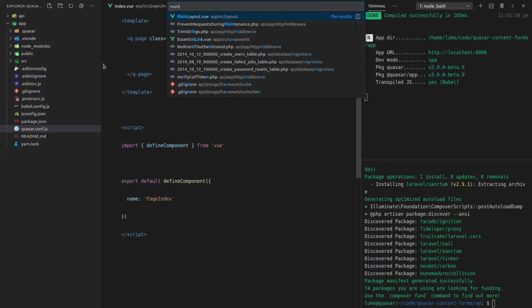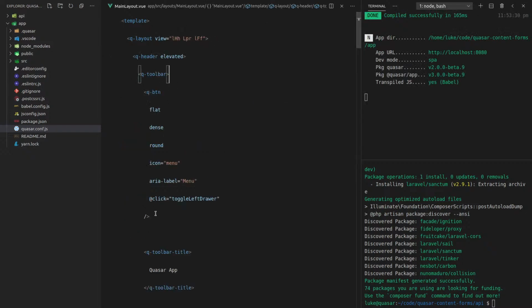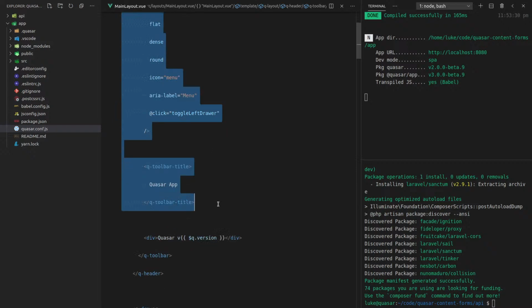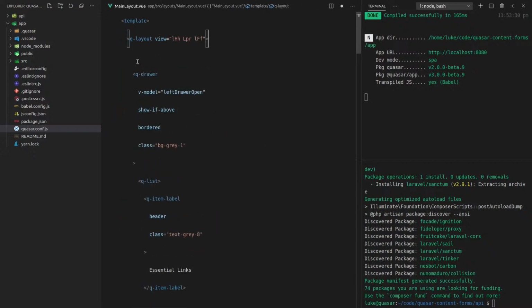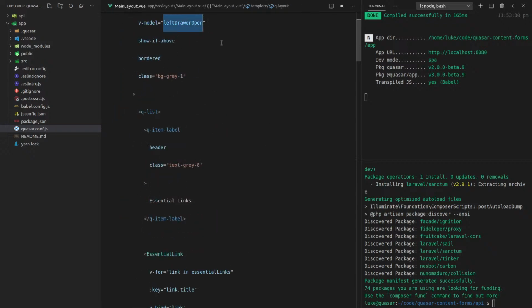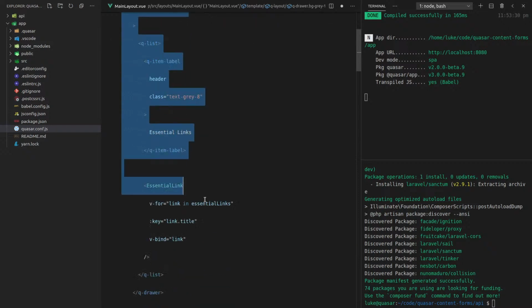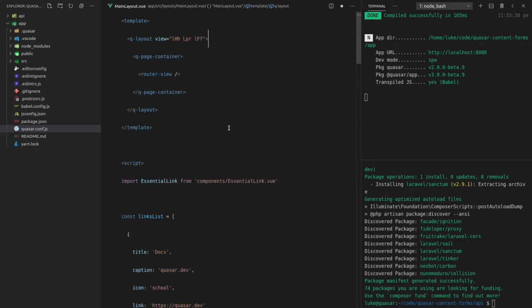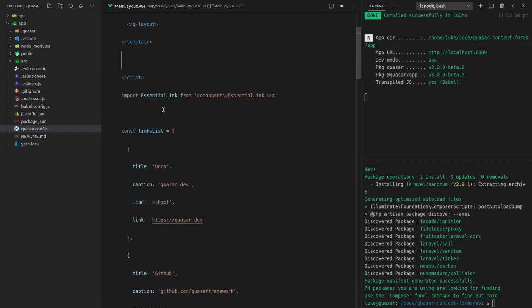I'm going to go to the main layout. And we're going to get rid of just about everything. So we don't need a header for this app. For the drawer, we're modeling left drawer. Oh no, we don't even need that. So let's get rid of that drawer. Okay, so all we're doing is spitting out the content there.